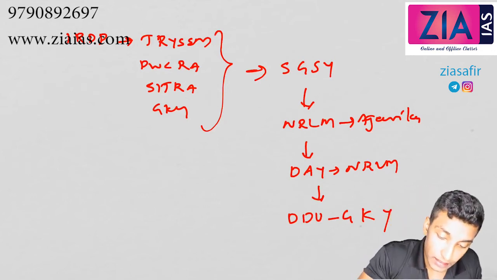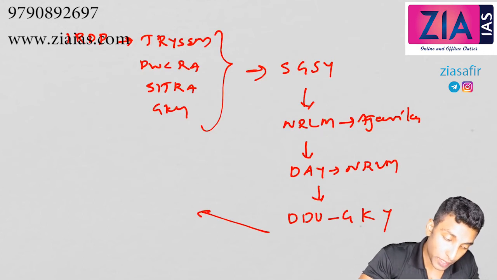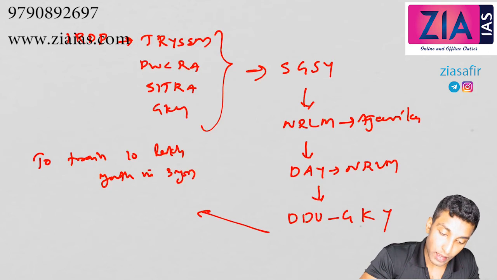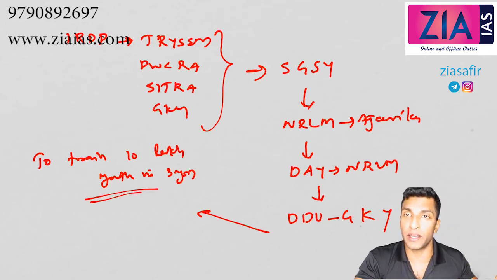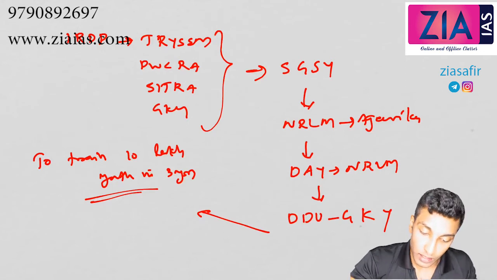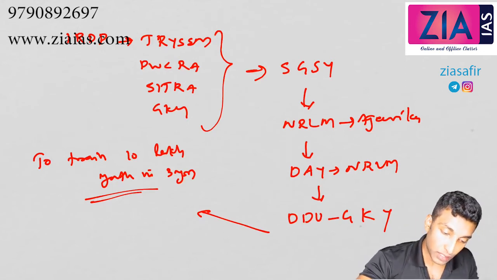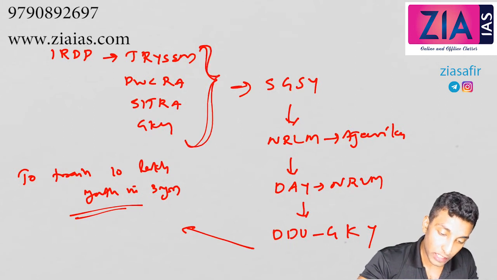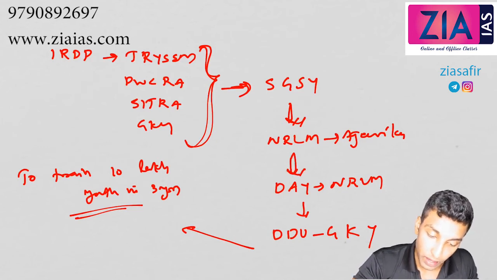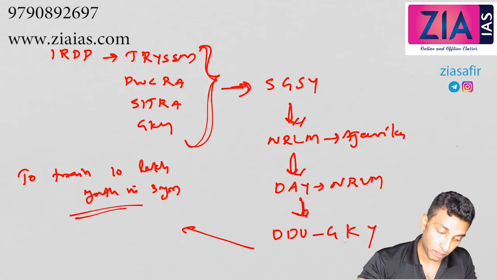Now what about the target? The target of this is to train 10 lakh youth in 3 years. And this training means international quality training, so that they can get jobs anywhere, by 2017. So if you remember, IRDP, this is how it is going. IRDP, all these merged to SGSY, then NRLM, then DAY, then DDU GKY.